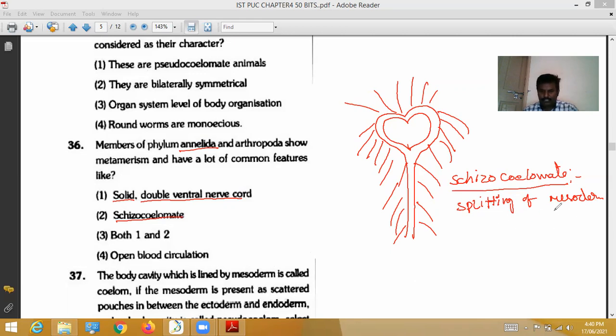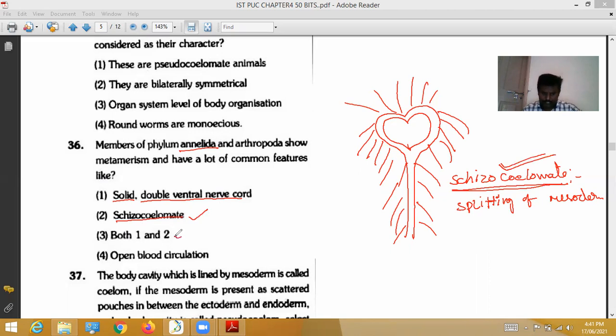When the mesoderm splits, a coelom is formed, and that kind of development is called schizocoelom. It is commonly found in annelids, arthropods, and molluscs also. So the second option is correct.